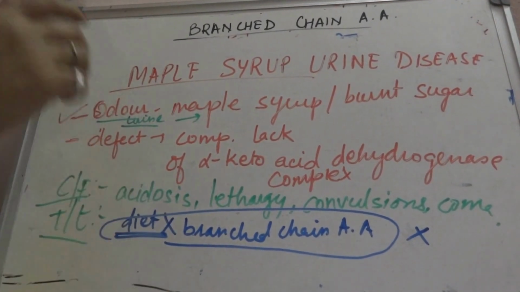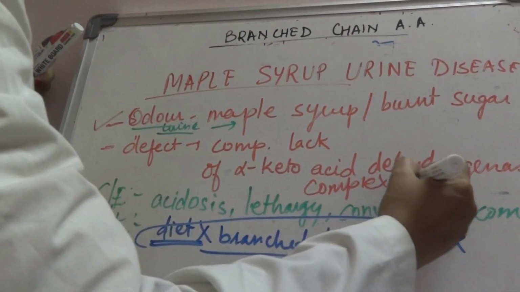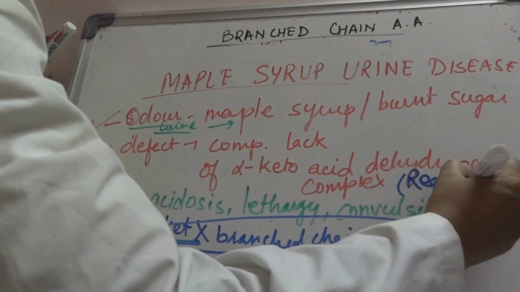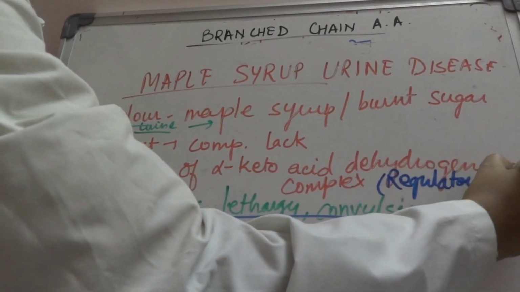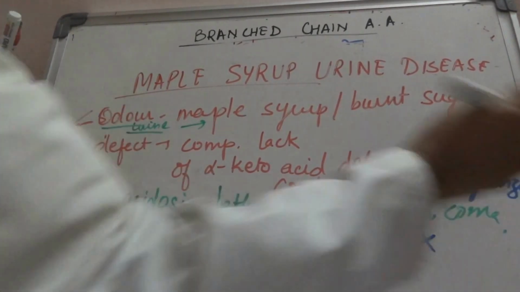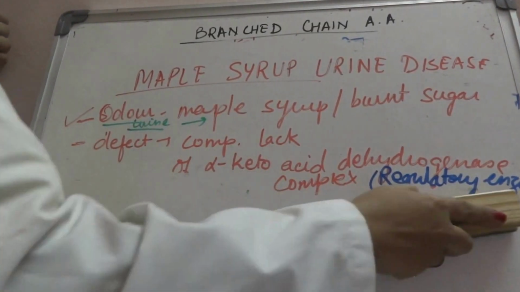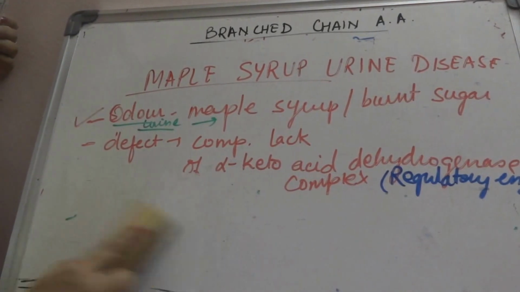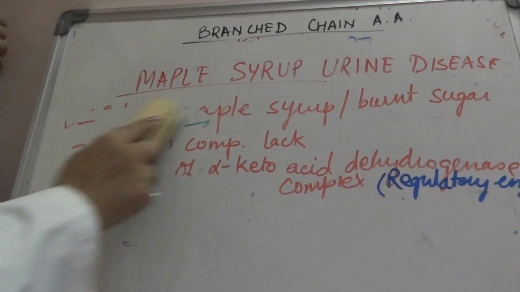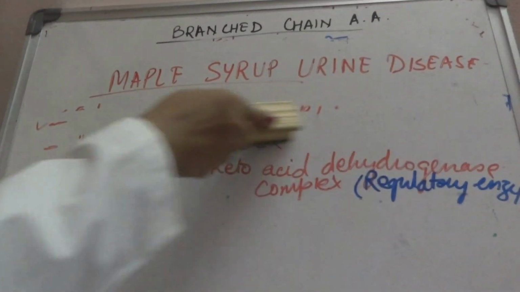And alpha keto acid dehydrogenase complex, as I forgot to tell, is a regulatory enzyme in the metabolism of branched chain amino acids. Now we have discussed if there is complete lack or absence of alpha keto acid dehydrogenase complex.